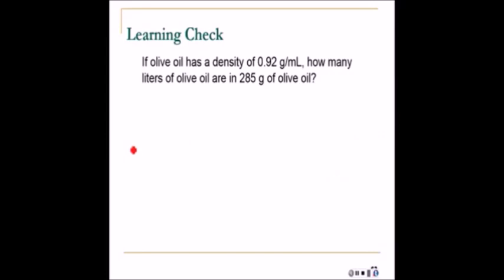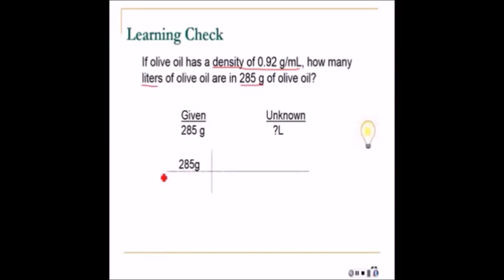All right, you try this one now, and then come back and see the solution. So I'm going to pause the video. If olive oil has a density of 0.92 grams per mL, how many liters of olive oil are in 285 grams of olive oil? So we're given 285 grams, and we want liters. So we're going to have to take out 285 grams, and then we're going to have to use the density, because that's grams per milliliter, and we can figure out how many milliliters that will be.